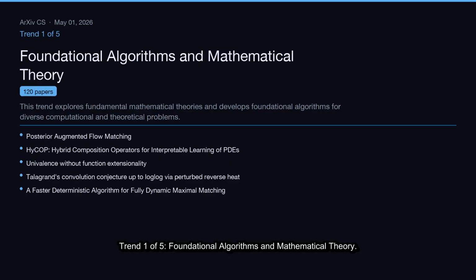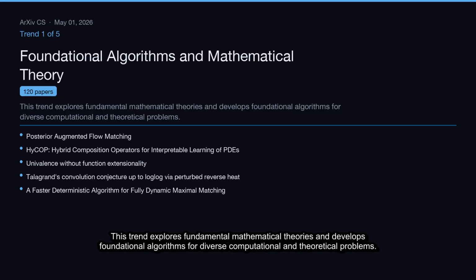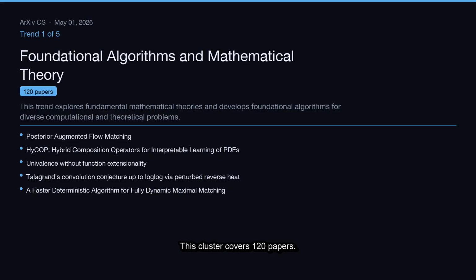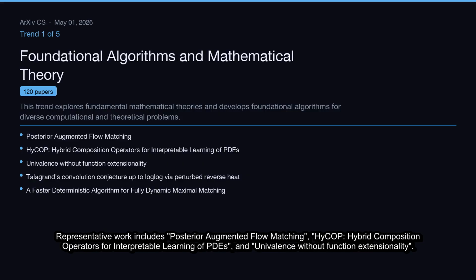Trend 1 of 5, Foundational Algorithms and Mathematical Theory. This trend explores fundamental mathematical theories and develops foundational algorithms for diverse computational and theoretical problems. This cluster covers 120 papers. Representative work includes posterior augmented flow matching, HiCOP, hybrid composition operators for interpretable learning of PDEs, and univalence without function